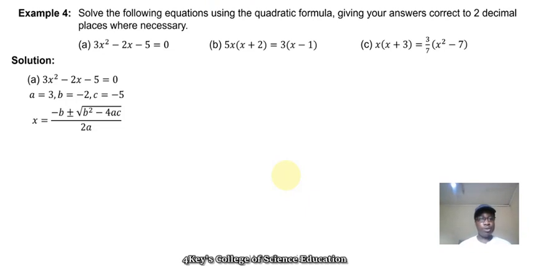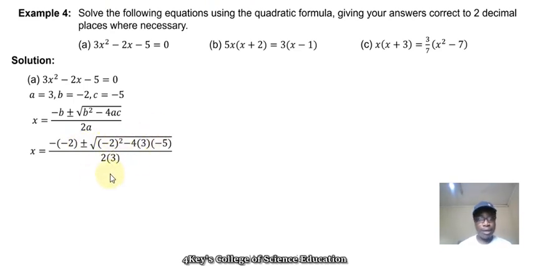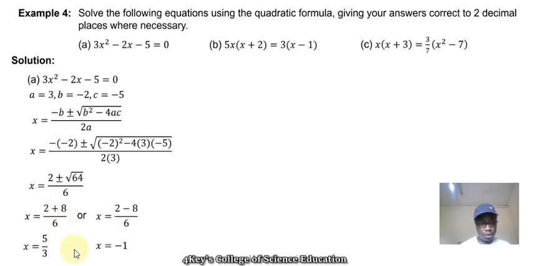So I substitute into this formula, taking care of my signs here. Okay, so you can check this yourself. From there, I evaluate. So I have two possible solutions: root of 64, the positive root here, or the negative root, -8, and divide by 6 to get 5 over 3 and -1.